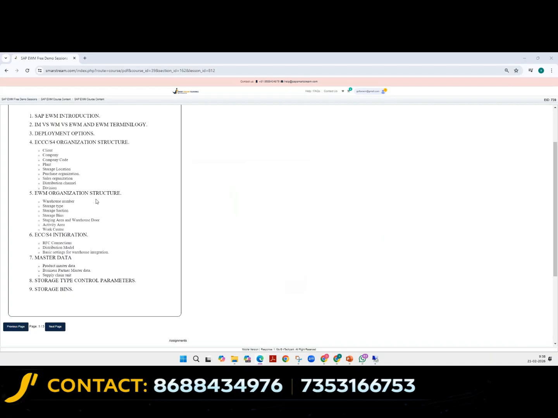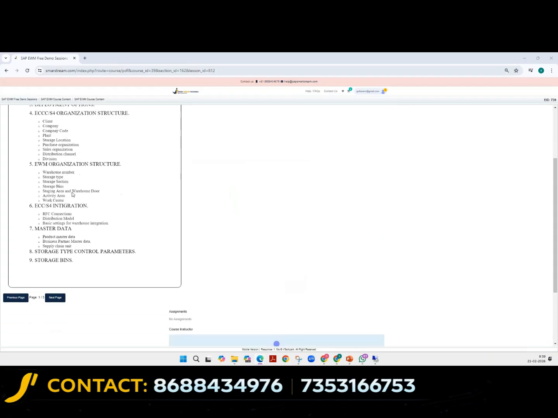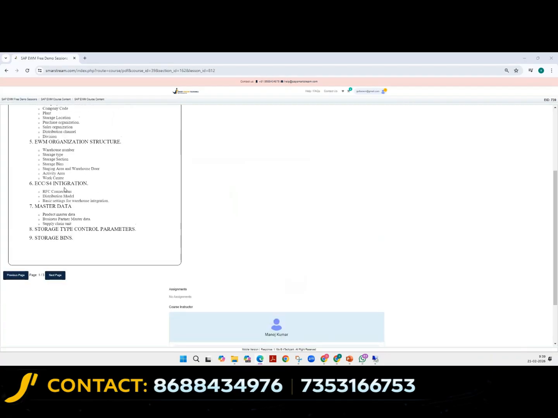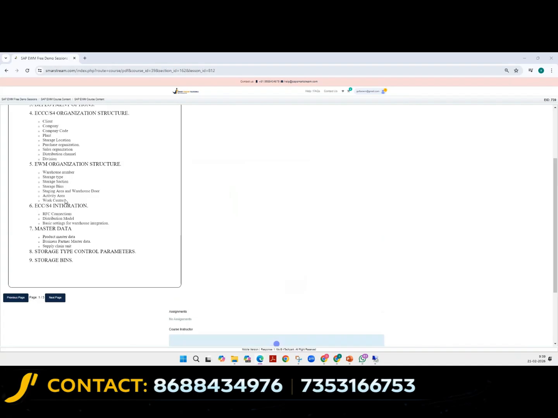And then comes the EWM org structure. As we discussed in yesterday's slide, if you remember, we have the warehouse, storage type, section, bins, staging areas, doors. We also spoke about the work center where we pack, repack, deconsolidate. All these things will happen. This is the org structure. And ECC is for integrations. As I told, we have RFC connections, right? What is that RFC connection?